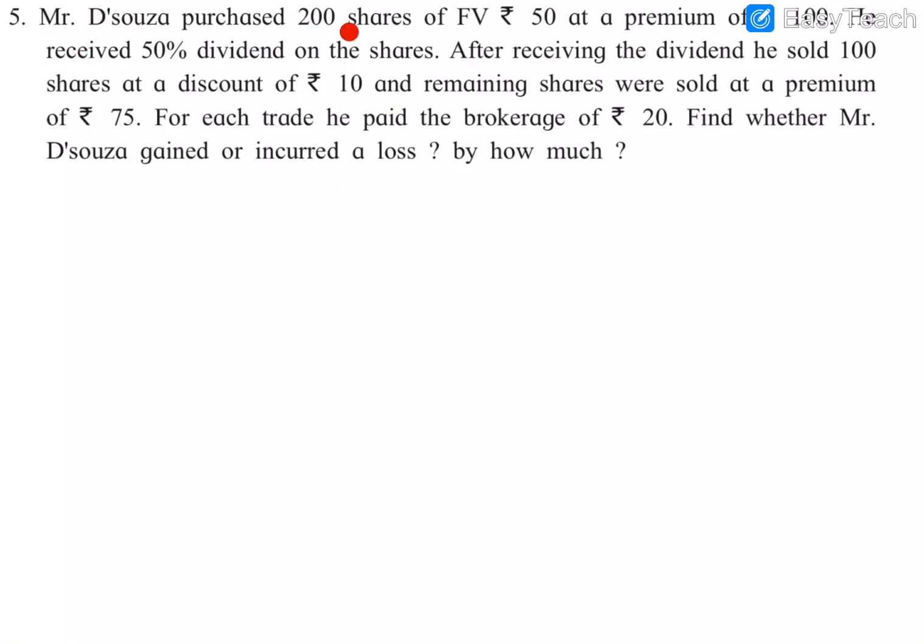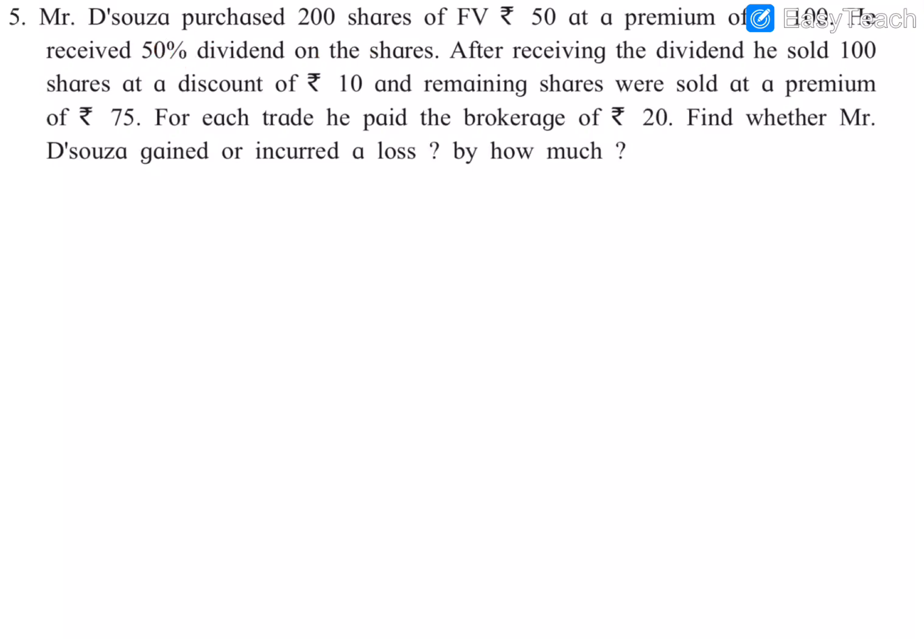So this is the last question in this section. Mr. D'Souza purchased 200 shares, face value 50, at a premium of rupees 100. Premium means it is a profit. So premium and face value are given, which means we can calculate the market value by adding face value and premium. So 50 plus 100, 150 will be the market value here, and he received a 50% dividend on the shares. Dividend means it was a profit.